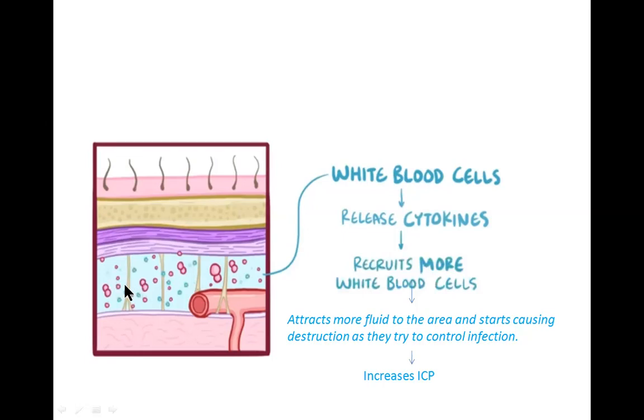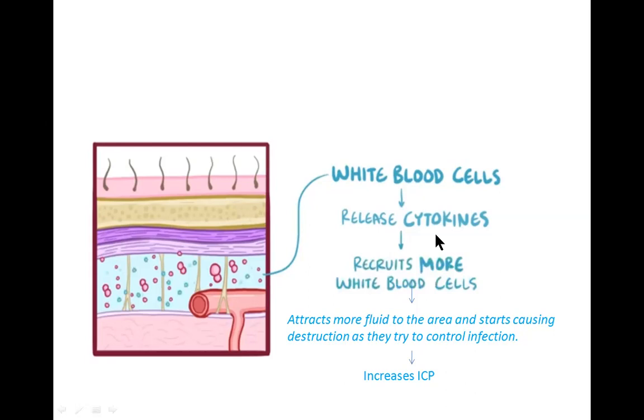Once these pathogens start multiplying in the cerebrospinal fluid, our body identifies them as foreign particles and starts producing more white blood cells. The white blood cells that are already present, as we discussed, around 5 per microliter, will release cytokines.